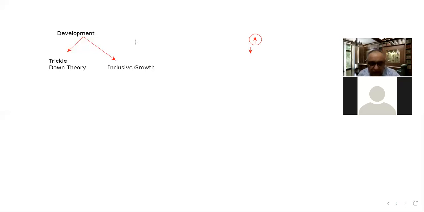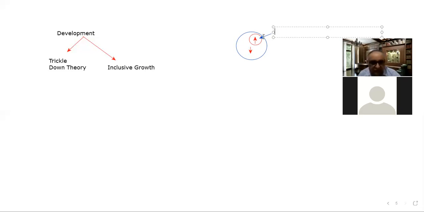And the second approach can be covering each and everybody. The second thing is this, the focus on each and everybody. So when we talk about the first particular strategy, this is called exclusive growth, exclusive of the masses. Growth for classes only, not for masses.